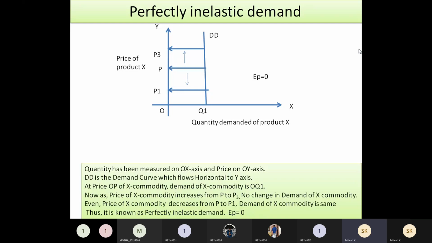any product. For example, if you take now in this COVID, even though the price of the medicines was increasing or decreasing, no one is going to take it into consideration, right? So the sales of the medicines will be constant. So here you can take the example of perfectly inelastic demand.